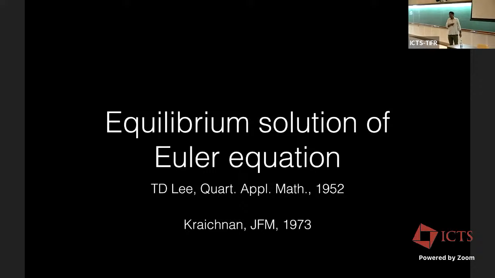So let's look at the equilibrium solution. It was proposed way back in '52 and '73 by T.D. Lee, the particle physicist, and Kraichnan. So the proof is a bit complicated, but I'm going to give a very simple proof to look at that equilibrium solution. So we can start with white noise. So the velocity field is a white noise, okay, and it's incompressible. We make it by a trick. So please believe me that it can be made that way.